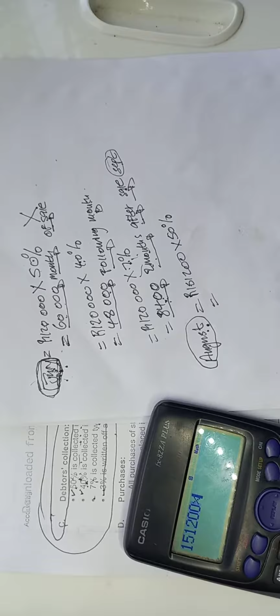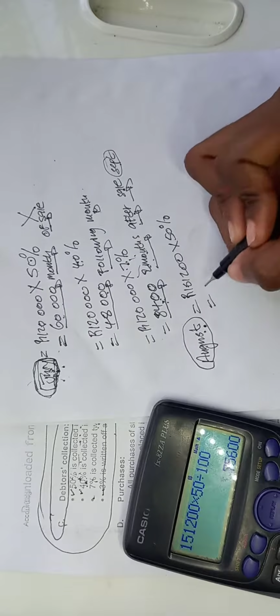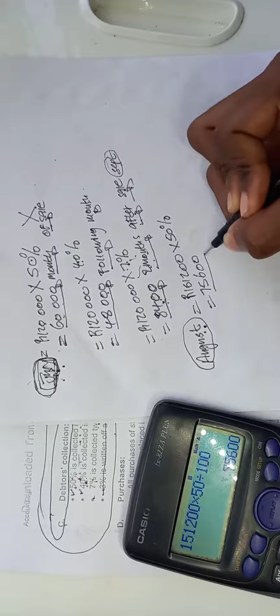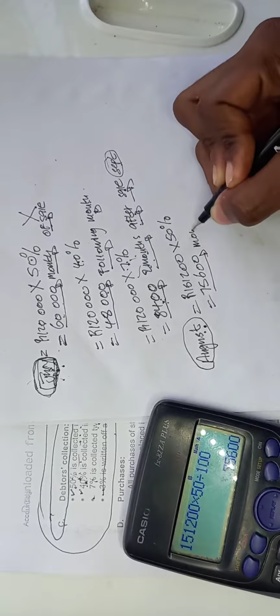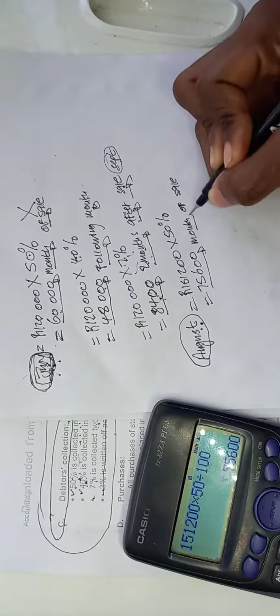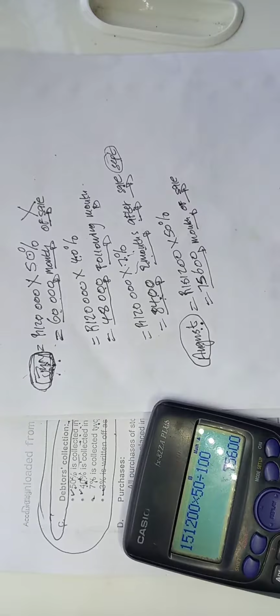151,200 times 50 over 100. We are going to get an amount of 75,600. That's what we are going to collect in the month of sale. And the month of sale is what here? It's still August. That's the month of sale, of credit sale.